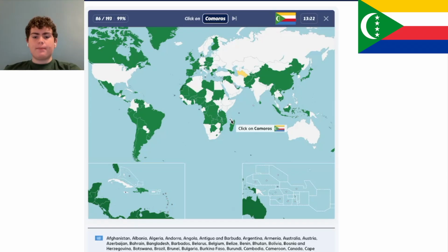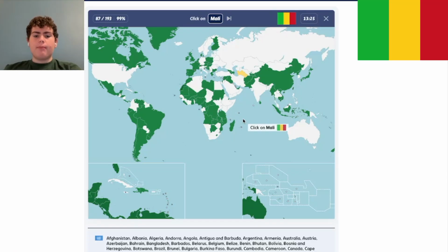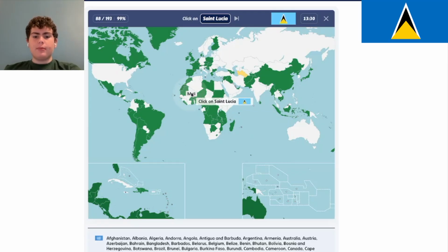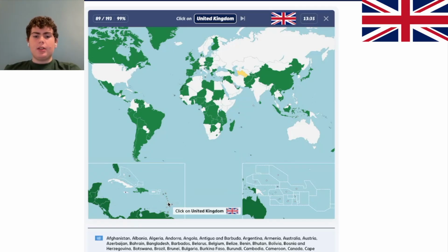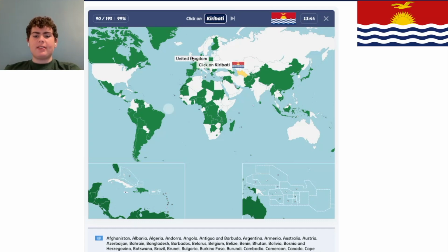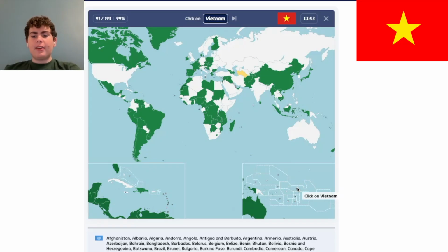Comoros is down here, and it's an island country. Mali is in Africa. And Mali is, if I'm not wrong, this one. Yes. St. Lucia is an island country in the Caribbean. So it's right here. The UK is in the news recently. Their prime minister just resigned, Keir Starmer. So it's this country right here. Kiribati is down here. It's the weird thing when you look at the international date line. It's the weird thing sticking out. It's right there. Vietnam is this country right here, and that's where the Vietnam War was.